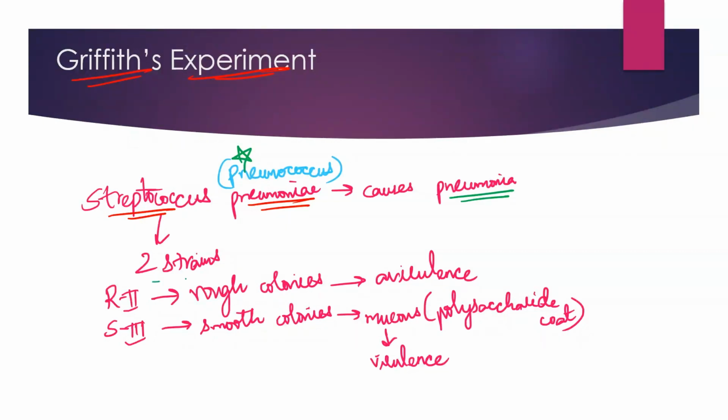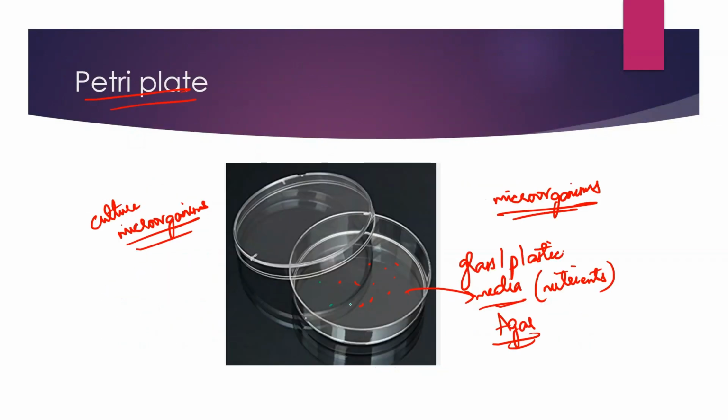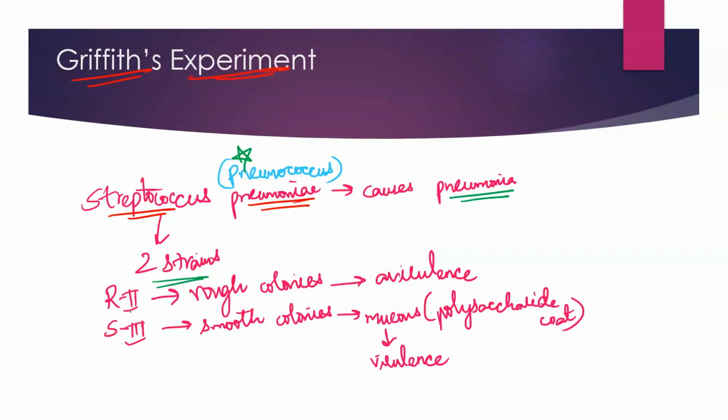In Streptococcus pneumoniae, there are two strains available. On what basis are we saying that there are two strains? When you allow the cells of the Streptococcus to grow on a Petri plate, they form either rough colonies or smooth colonies. Rough colonies means the texture of the colonies on the Petri plate is slightly rough, while the smooth colonies are quite smooth. So, the R2 strain produces rough colonies, and the S3 strain produces smooth colonies.